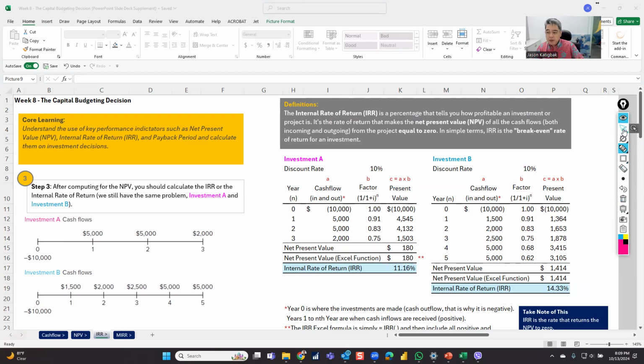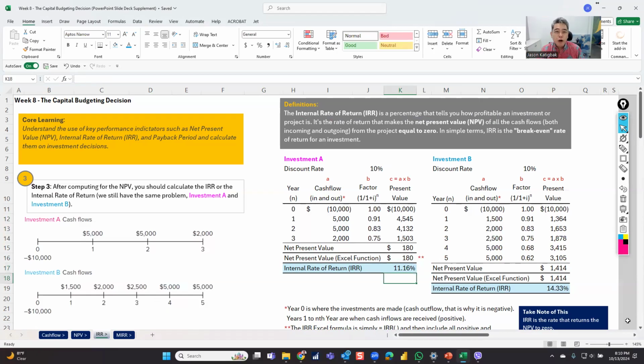Now, how do we calculate it? It's actually a simple formula. IRR uses the cash inflow and outflow, no consideration whatsoever. You just add it all up. You don't even include anything else. It's just the straight up negative and positive.